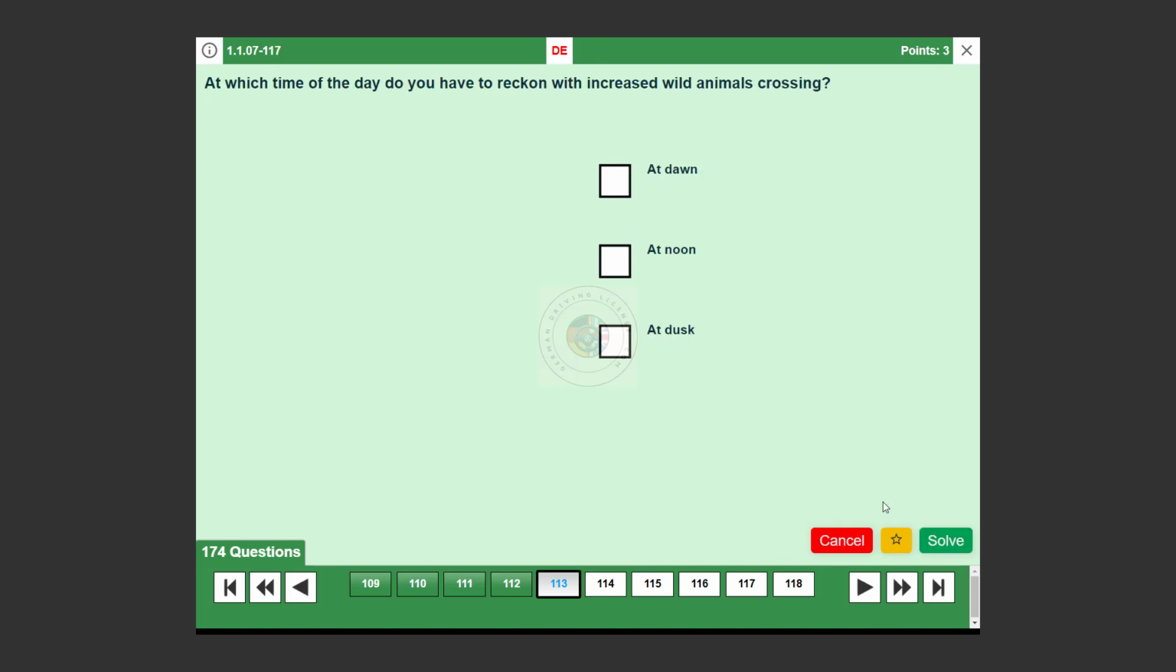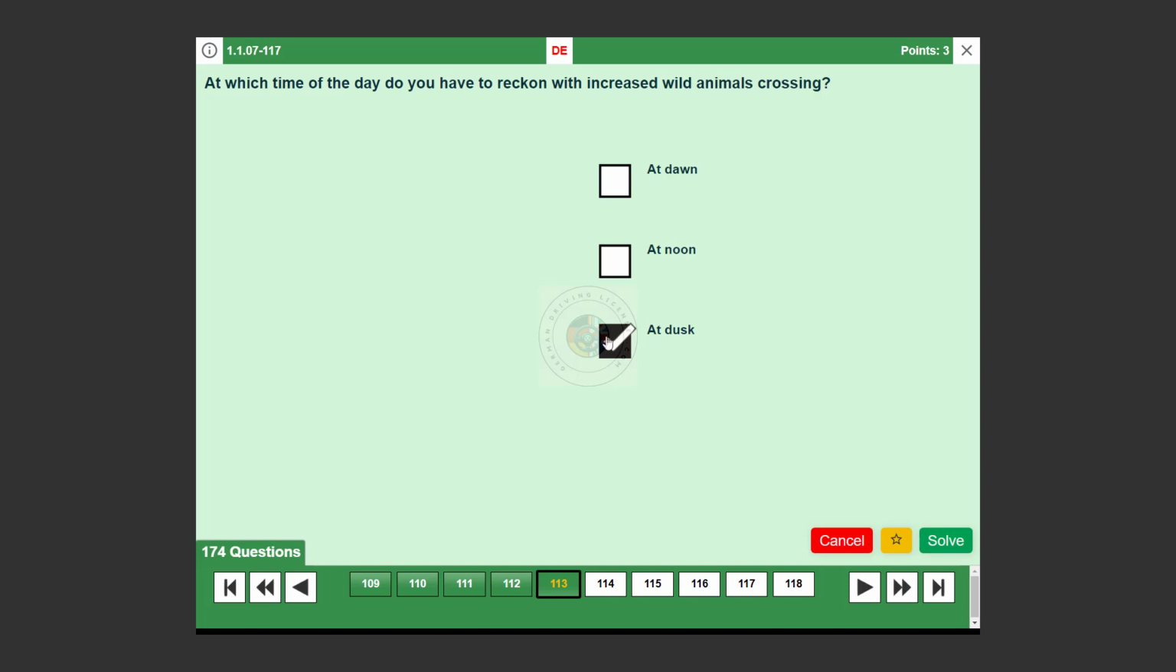Question number 113. At which time of the day do you have to reckon with increased wild animals crossing? At dusk. True. Animals are more active during twilight hours, so there's a higher chance of them crossing roads at these times. Drive cautiously and watch for wildlife.